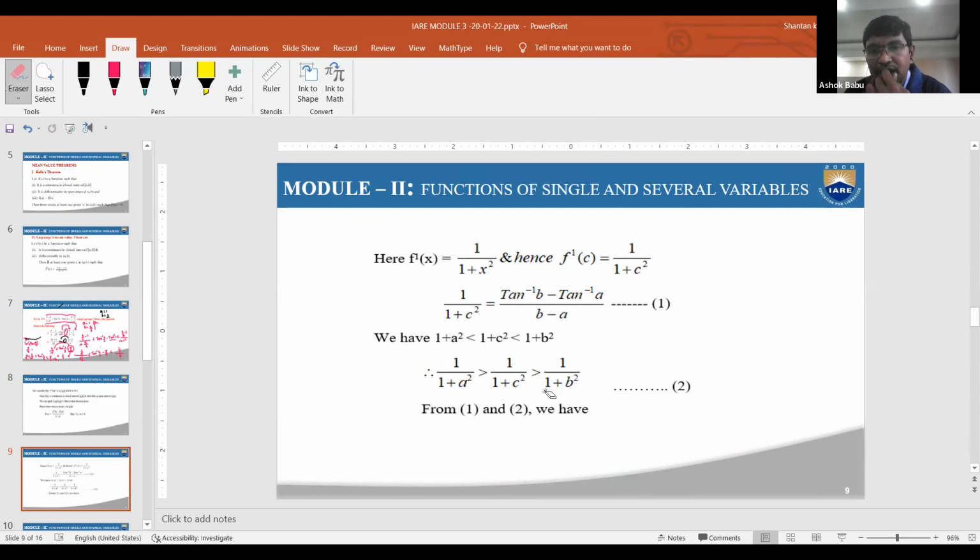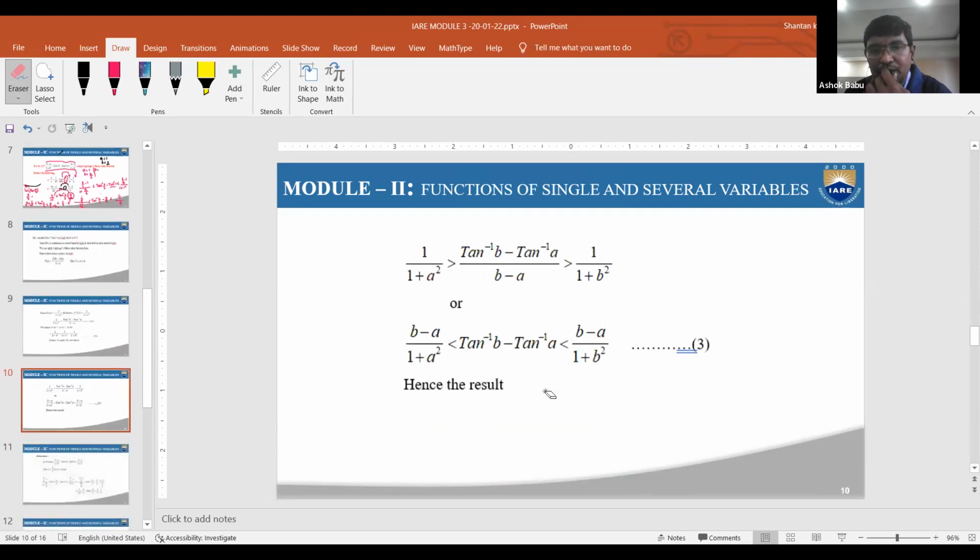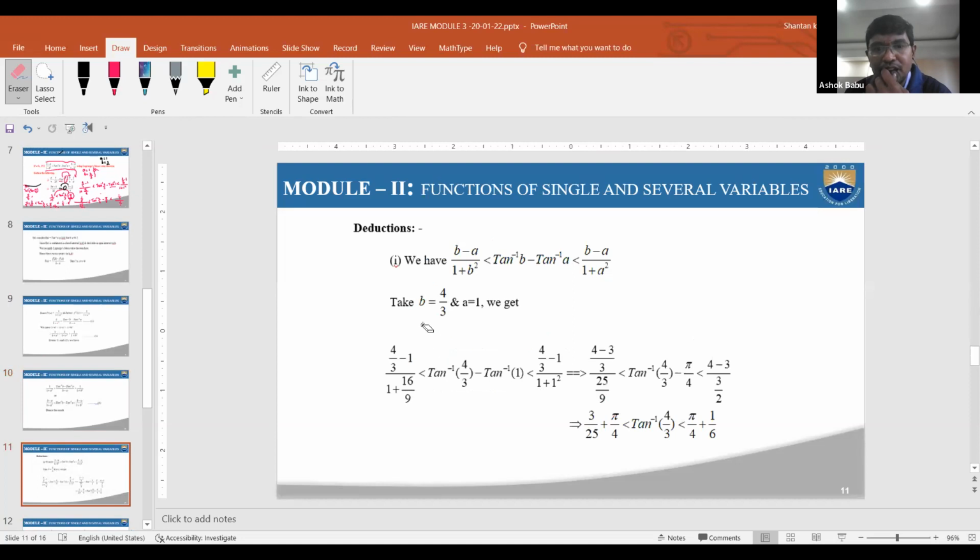Therefore, it is the same as I just explained. Same like this condition. This is the first part, and it is over. For the second part, you need to focus here: B is equal to 4 by 3 and A is equal to 1. By using the first verification equation, you replace B is equal to 4 by 3 minus 1. After simplification, you clearly obtain 3 by 25 plus pi by 4 is less than tan inverse 4 by 3 is less than pi by 4 plus 1 by 6.